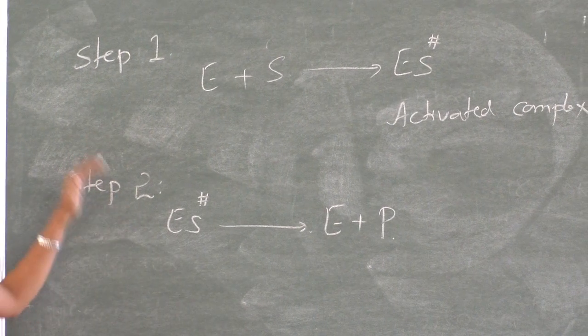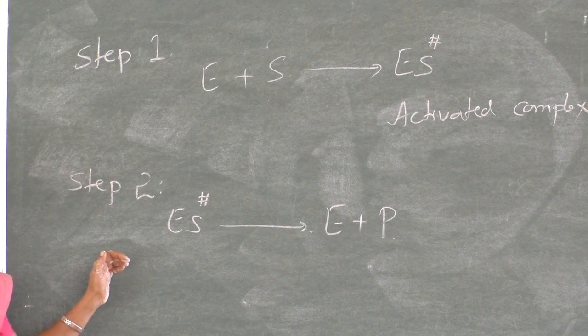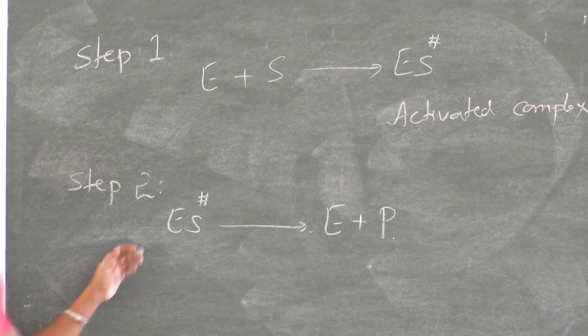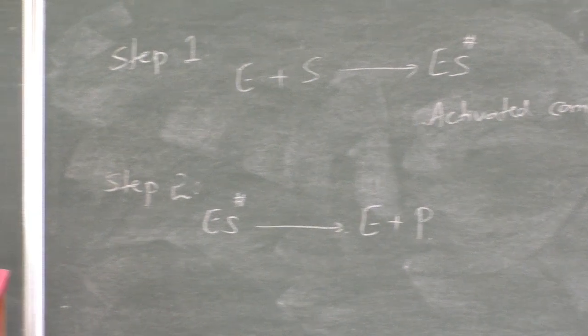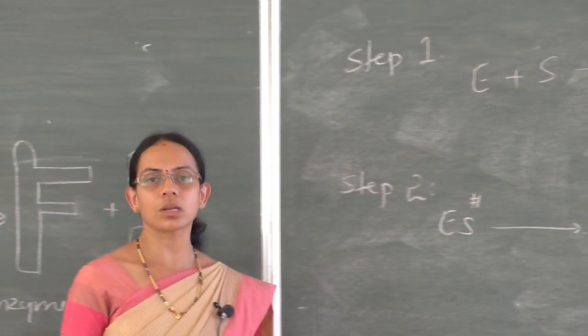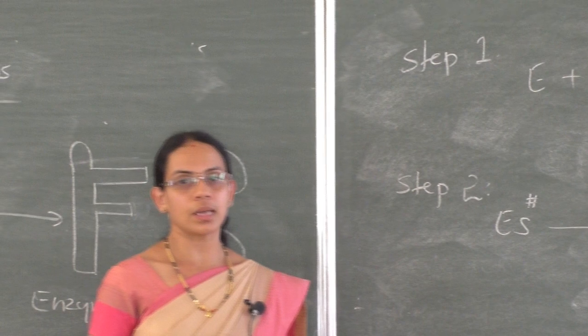These are important: the steps involved in the enzymatic mechanism, the lock and key mechanism of enzyme catalysis. So this is the first part of surface chemistry, which includes adsorption and catalysis.